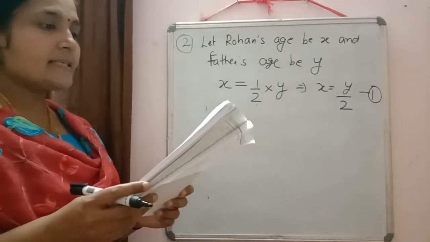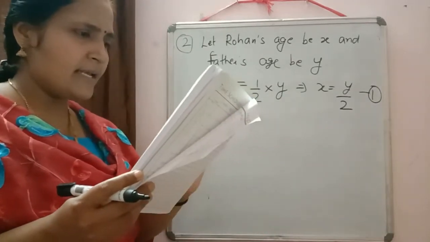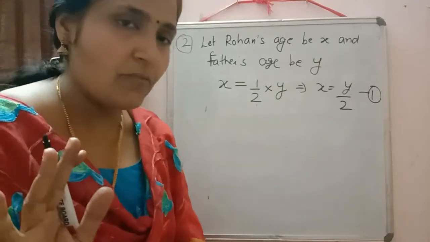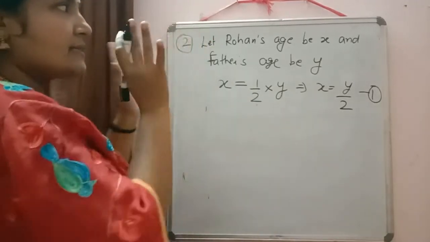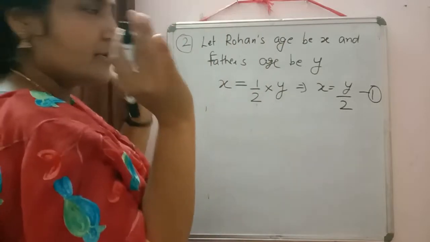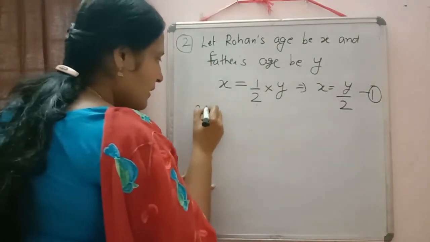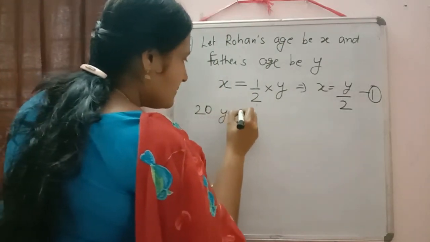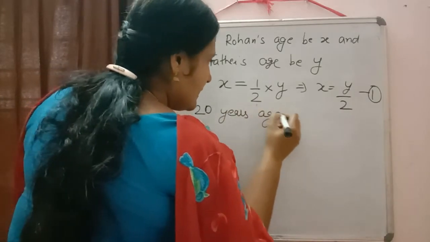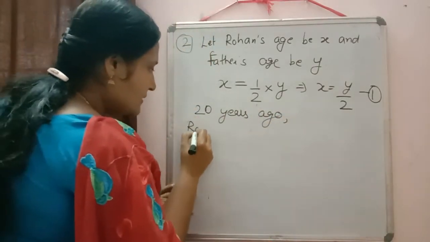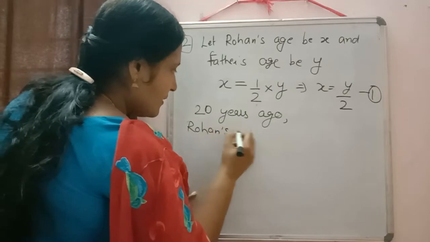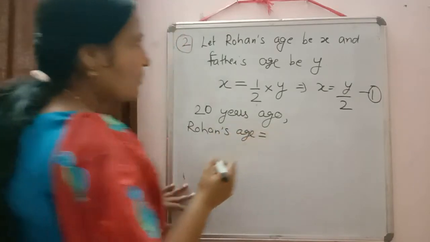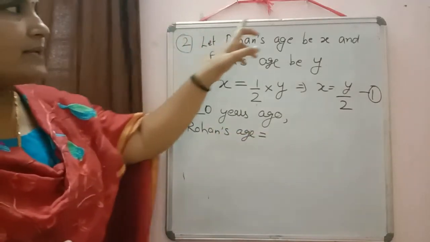20 years ago. Whenever you are reading this, you just write down what will be their ages 20 years ago according to our assumption. So just write down 20 years ago, Rohan's age. What is Rohan's age we took at present?